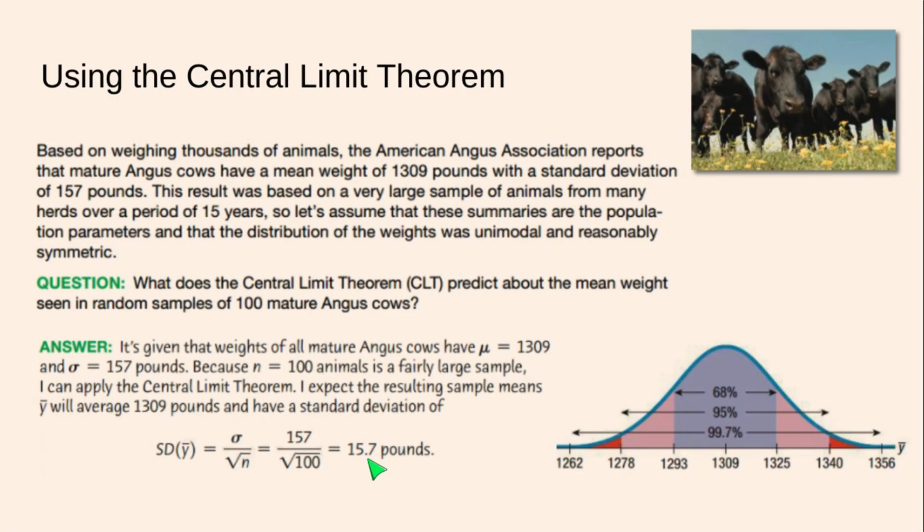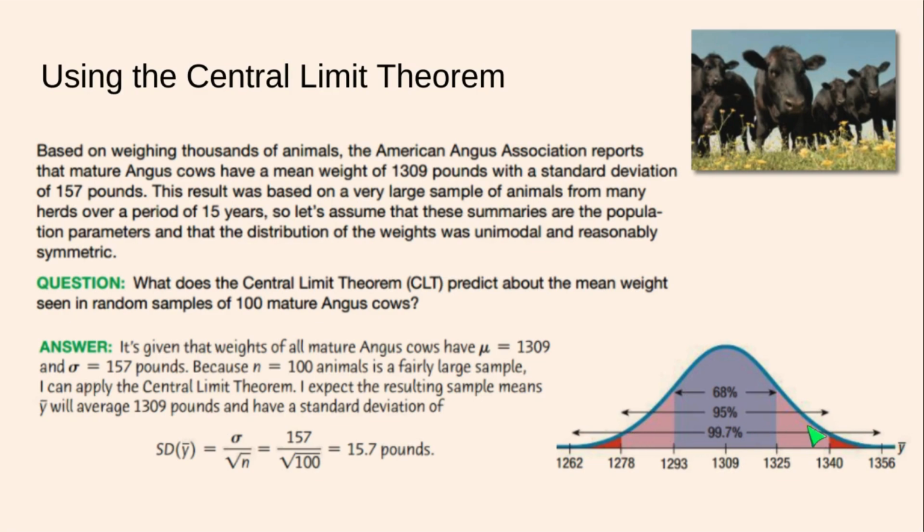If we were to describe this distribution a little more, it would behoove us to use a normal model. The model would be centered at 1,309 pounds, then about 16 pounds below, and then 16 pounds above. We would have about 68% of the means of these samples of 100. So 68% of these large samples would be in this first interval.